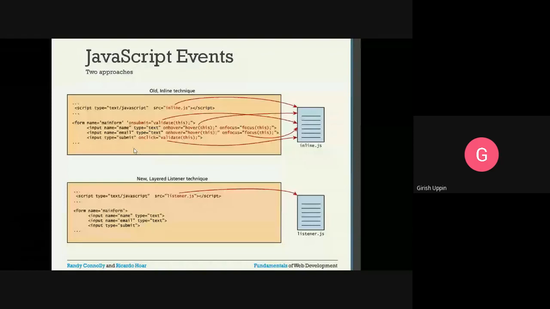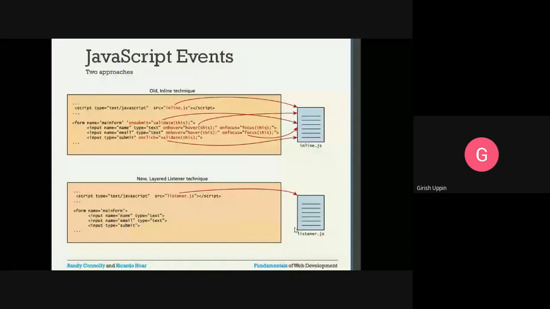Similar to that, we can have another layer of a listener. So this is a listener technique. In this case, we have written the listener. All the listener implementations are done here, and whatever listeners are available, whenever the user performs those events, they would be listened to by this one, and the particular action is taken care of. So here we need not have the event included in the markup. So we are separating the HTML markup from the JavaScript. Those two things are totally separated out.